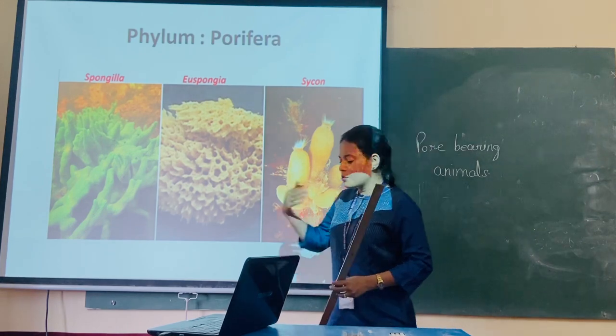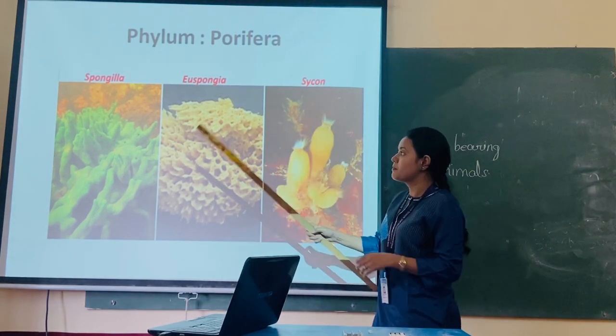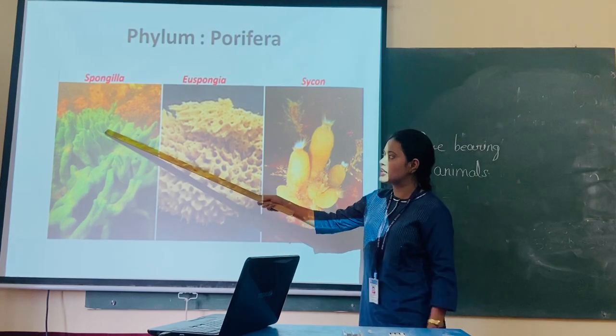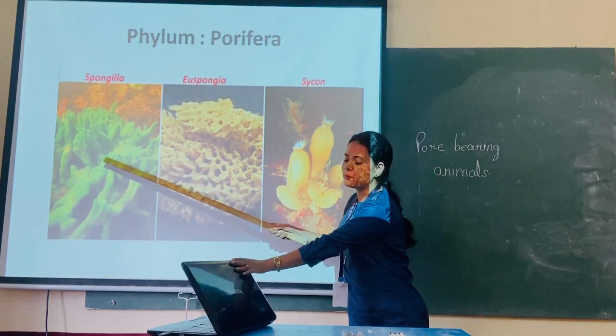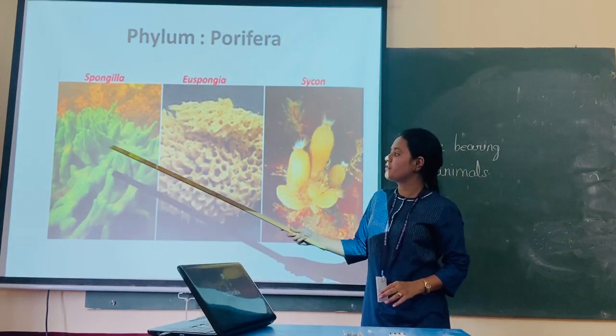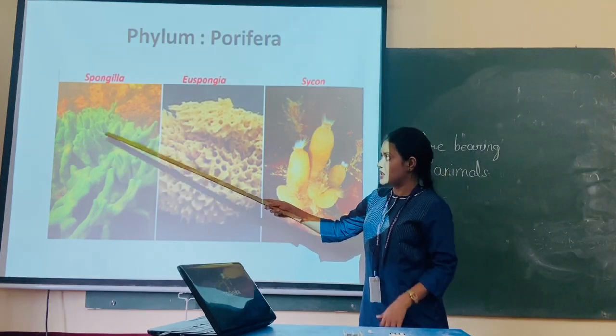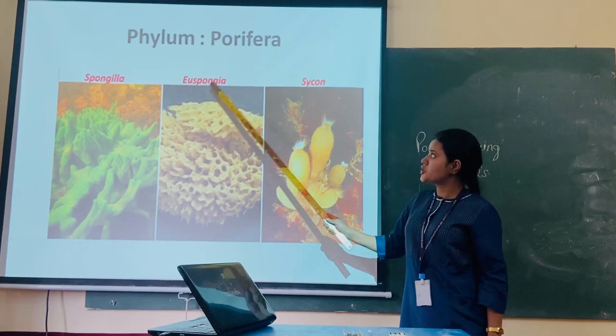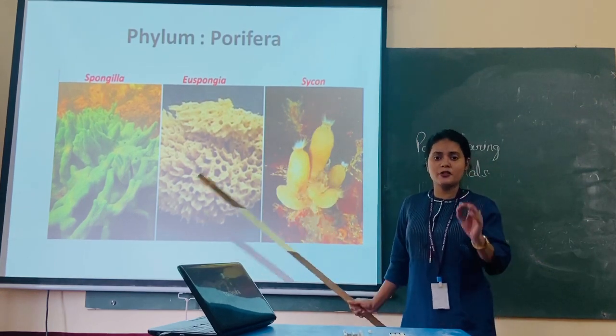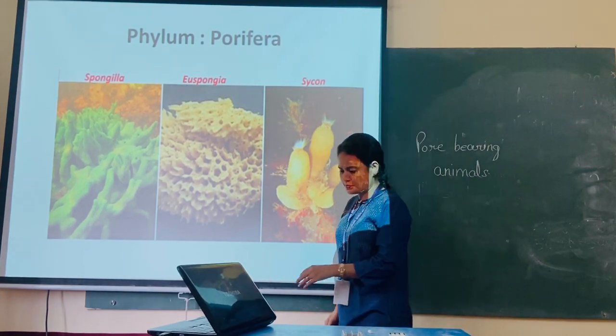Okay, so move on. These are the examples of some poriferans. You can see Spongilla over here. When you will be doing the practical session, we will be showing you a specimen of Porifera. Okay, so this is Spongilla, Euspongia, and Sycon. These are some of the examples you have to remember.